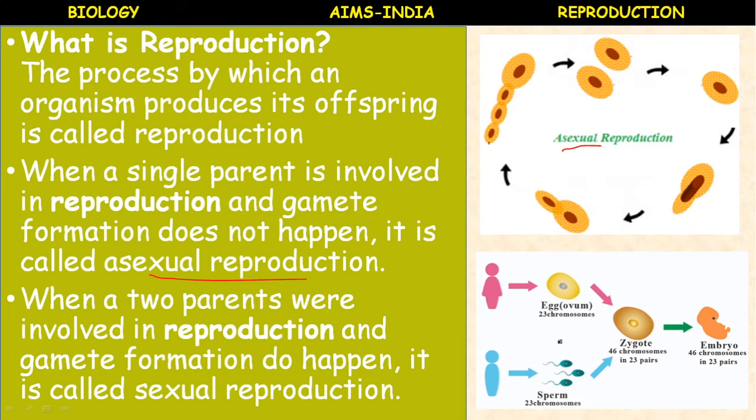This process, in which there is production of gametes and fusion of gametes, is called sexual reproduction.